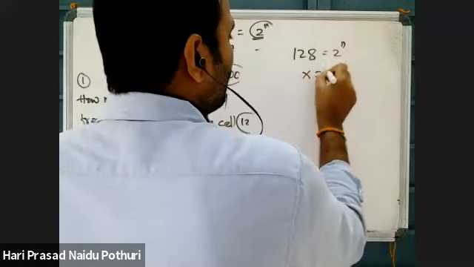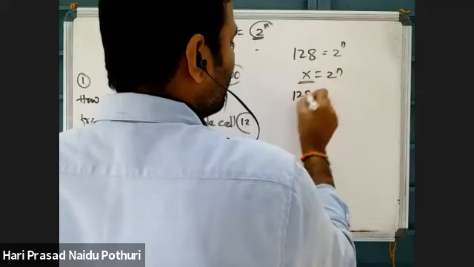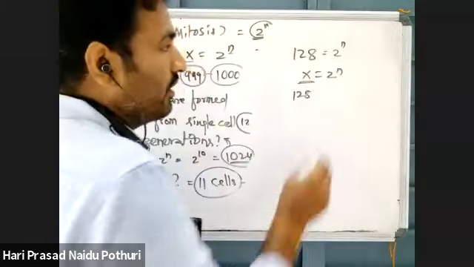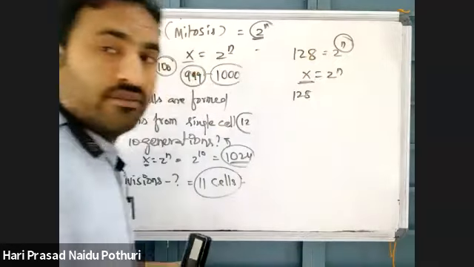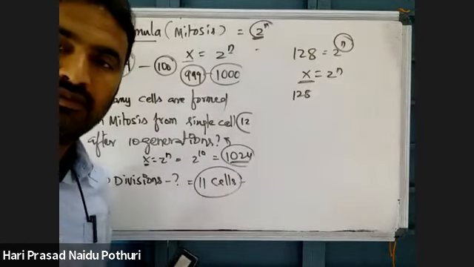X is equal to 2 power n. Here, you know what is x? 128 is x. Then how to find this n? Anyone? Formula.